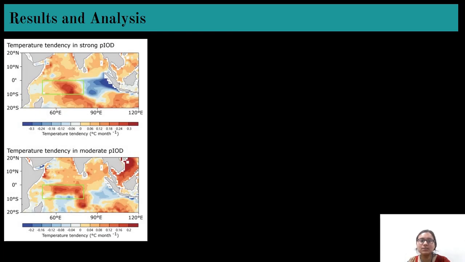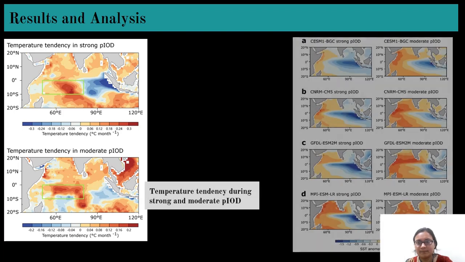So this is the temperature tendency during the strong PIOD events and the moderate one. In the strong PIOD events, we can very clearly see the contrast between the red and blue color. So it is the contrast of the temperature difference over there, which is nominal in the moderate one than in the strong IOD.